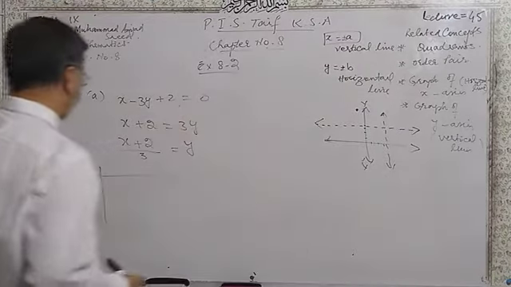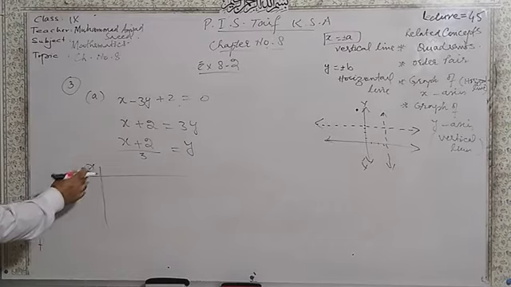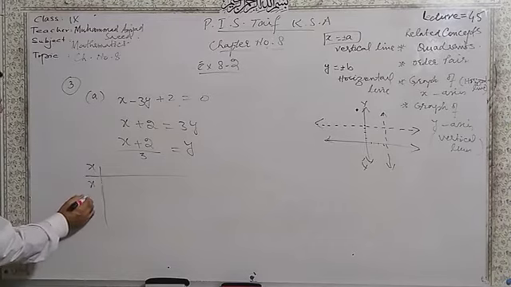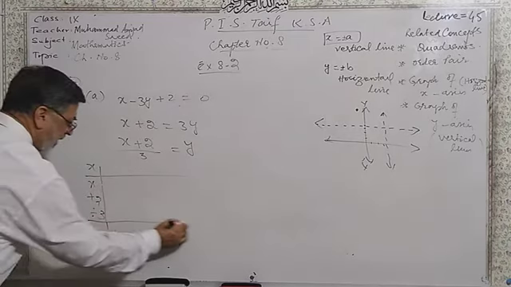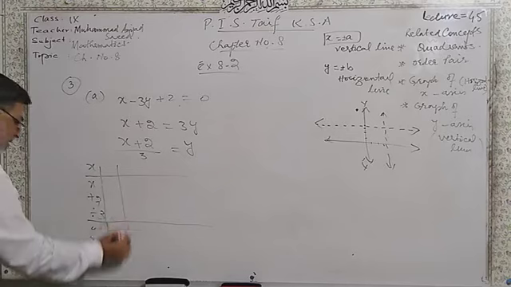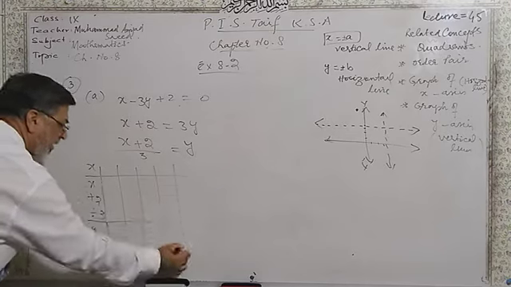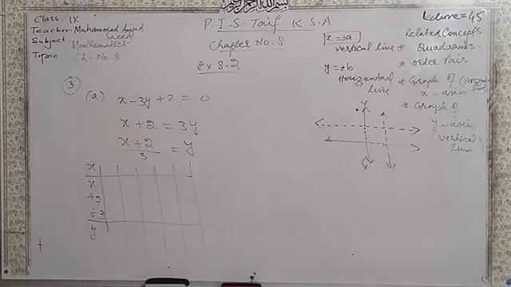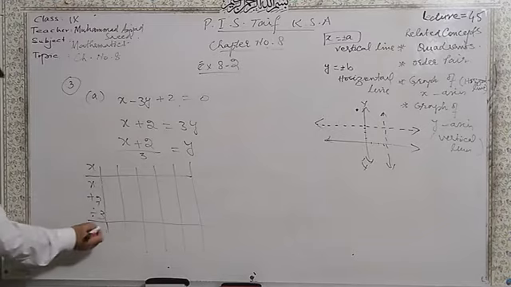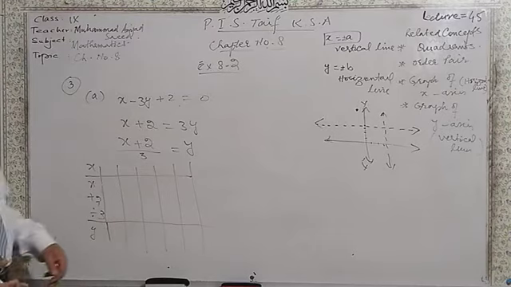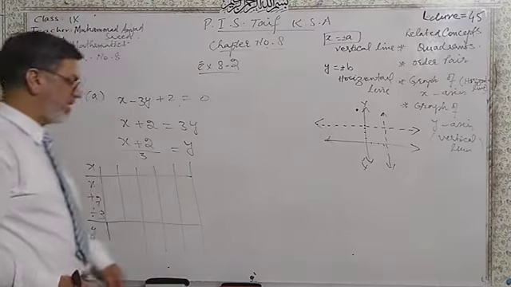So here you can see, I am writing down, this is x, what you have to choose. So this is x plus 2 divided by 3 and is equal to y. Now you can take values of x, and it is better to take the value of x in such a way that you can have an integer, not a fraction.